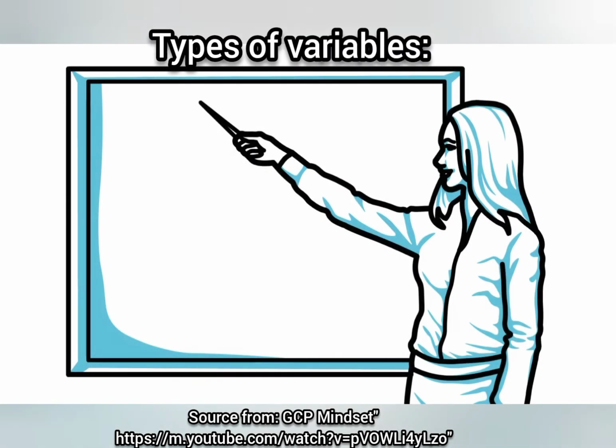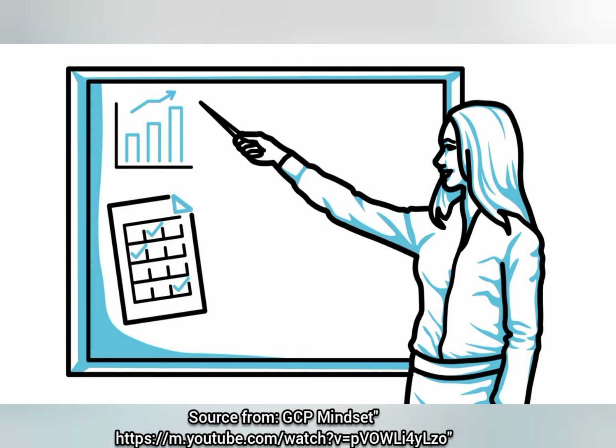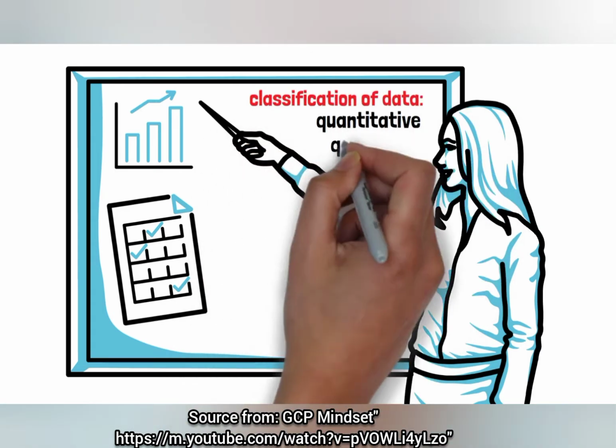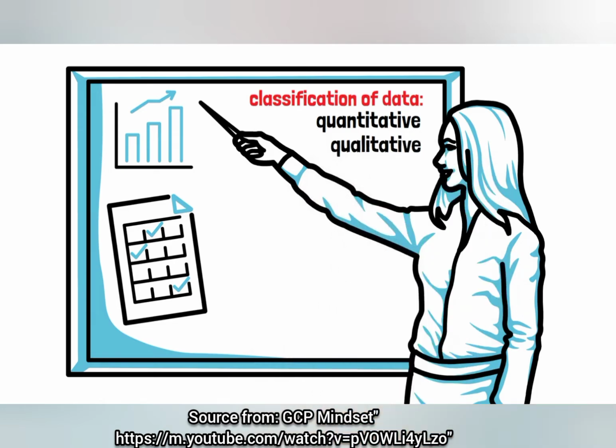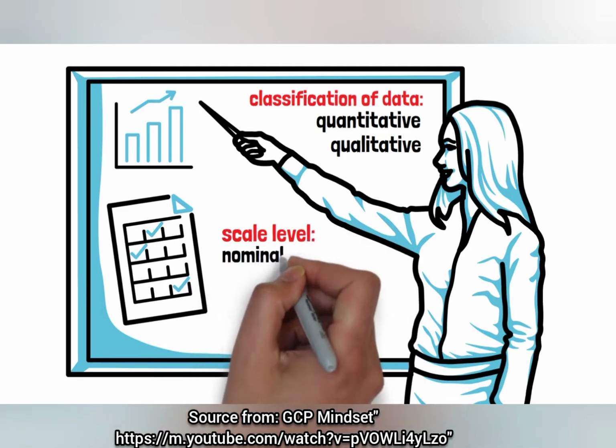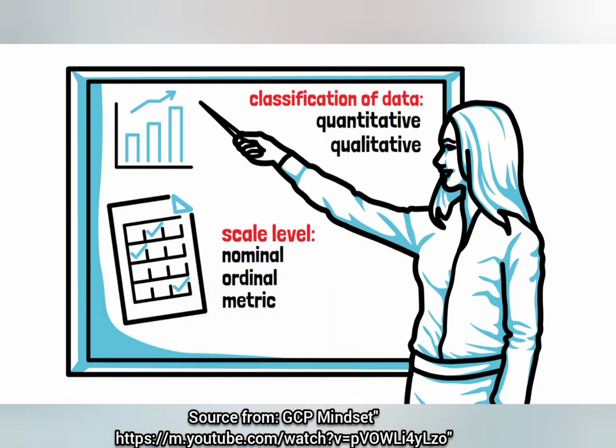When statisticians want to perform statistical analysis, they have to know what the data looks like. One of the most important aspects is the classification of the data into quantitative and qualitative, as well as the type of scale level that each variable has: nominal, ordinal, or metric. In today's video, we will explain what the difference between qualitative and quantitative data is and how to distinguish between the scale levels.